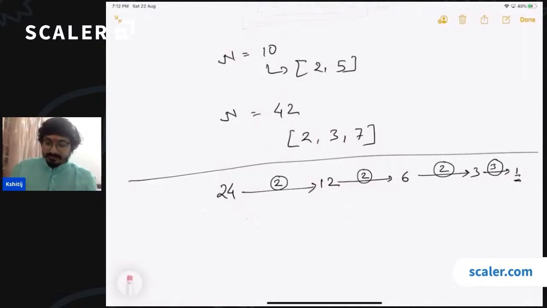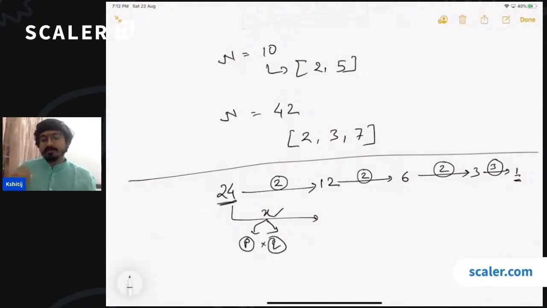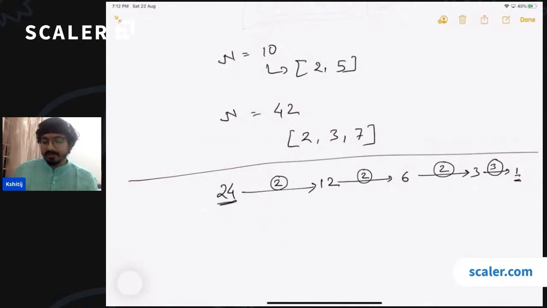What I'm trying to say is, if there is a number x, which is the smallest number which is dividing 24, and x is not a prime number. If it is not a prime number, then it must be a composite number, and then it can be broken down into 2 prime numbers, at least, right? So 24 will also be divisible by these 2. So that means x was not the smallest number that can divide it. There are smaller numbers than x which can divide 24. So using this proof by contradiction, I can always say that the smallest number which is able to divide any number is going to be a prime number.